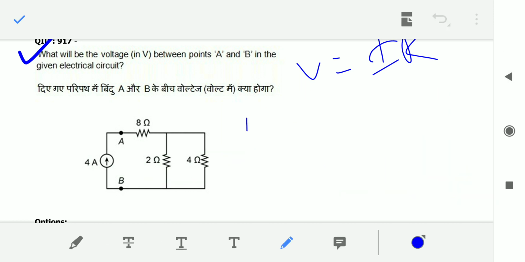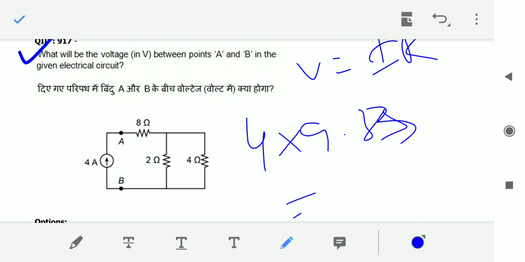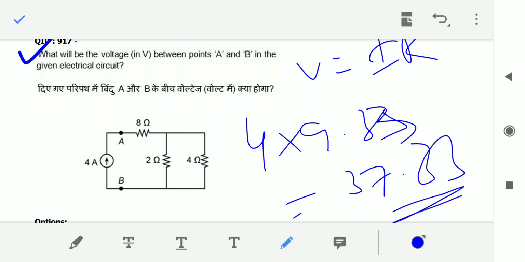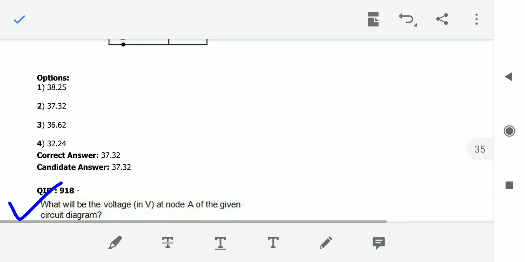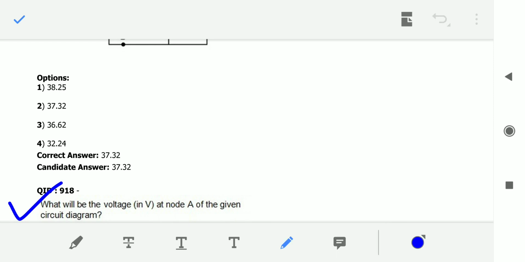So 4 into 9.33 is nothing but 37.33, okay, 37.33. So the answer is 37.32, right?